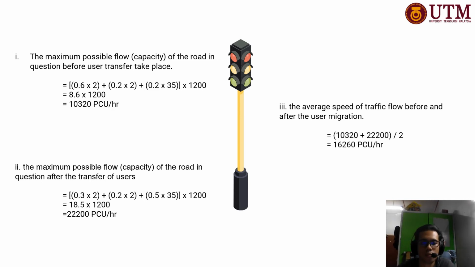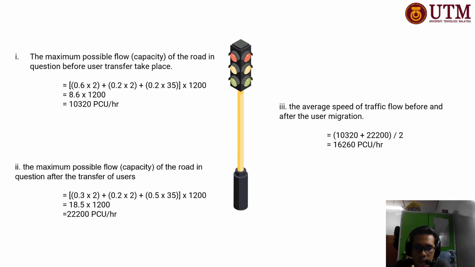So let's move on to the next part. The question asks to find the maximum possible flow of the road in question after the transfer of users. The question states that almost half of the private vehicle will switch to buses. So 60% divided by two, we get 30%. The 30% will be the private vehicle new value.